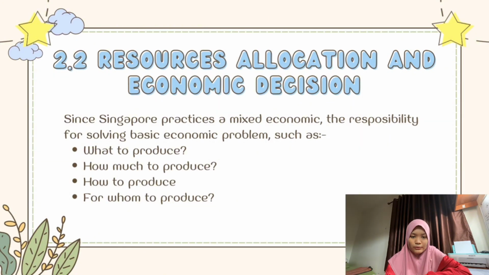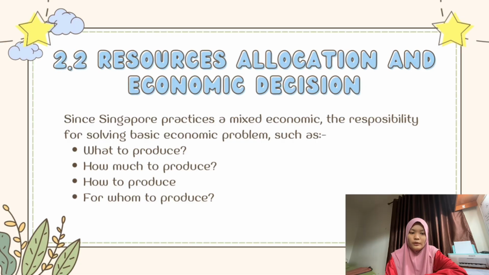Third, how to produce. Producers choose the most efficient production method to reduce costs and increase output. Individuals and firms use modern technology and skilled labor, while the government enforces regulations, ensures safety standards, and supports key industries. Finally, for whom to produce.